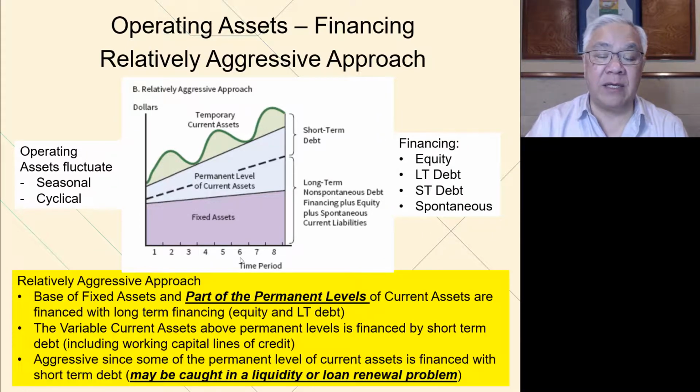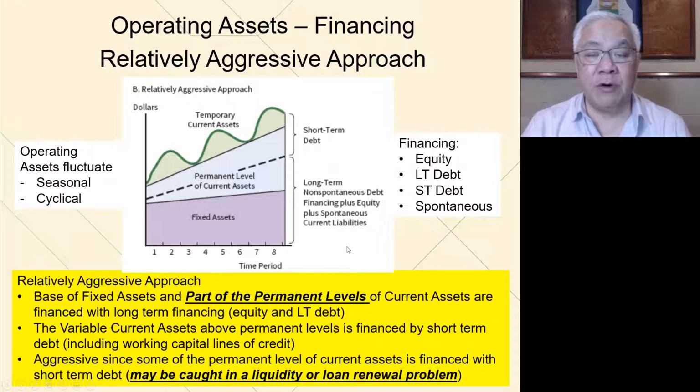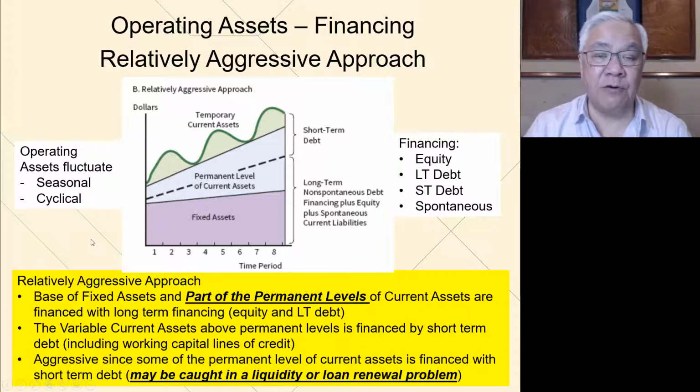So this is relatively aggressive, so that we do all the fixed assets with long-term liabilities and capital, and we take a portion of permanent level with long-term financing, and then we have short-term here. And that will then be more aggressive because we're betting on our ability to lower this amount, and we'll save a little bit more interest than if we somehow had more debt than we needed for the asset level that we currently have.